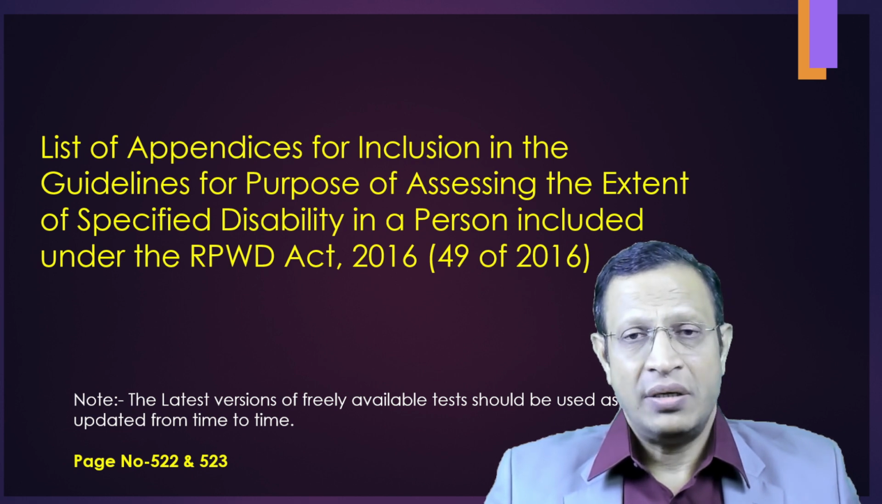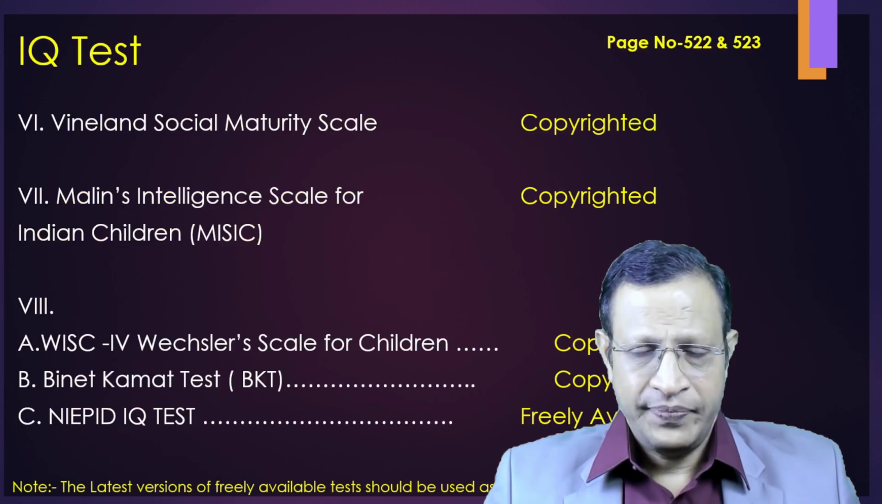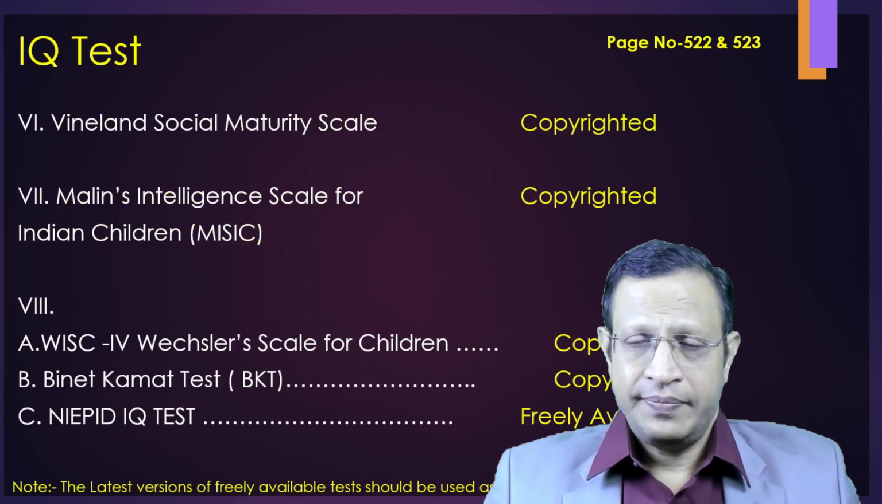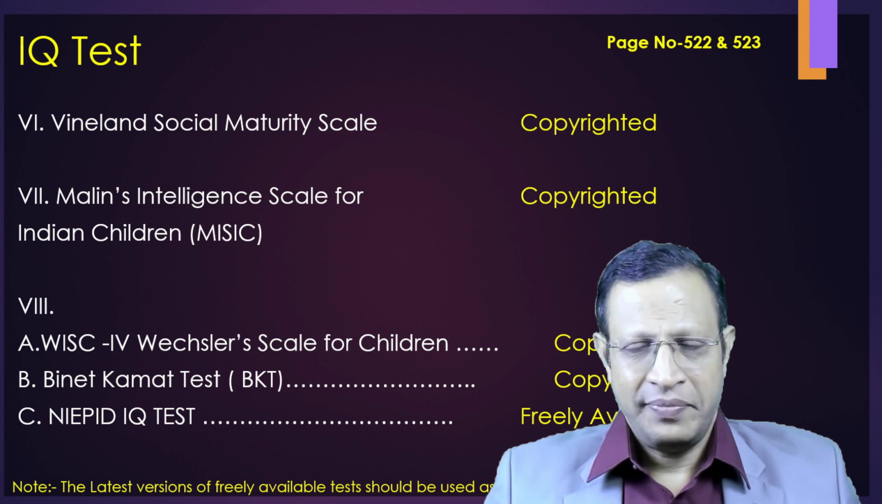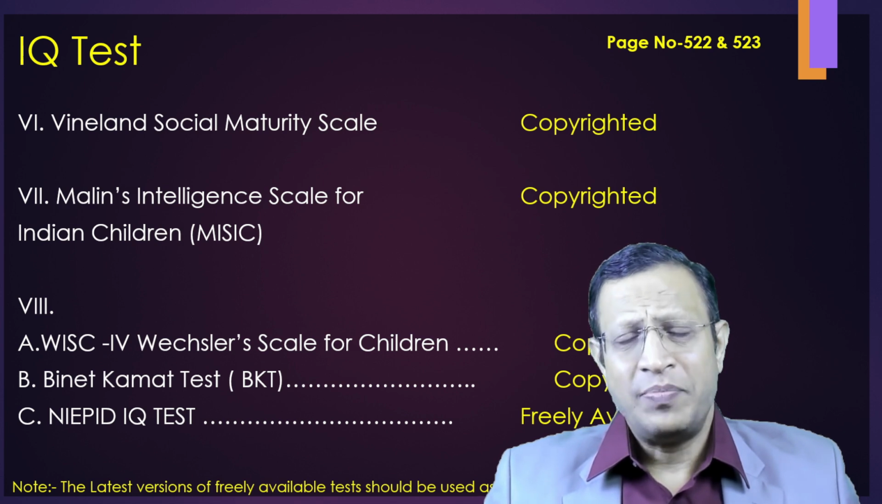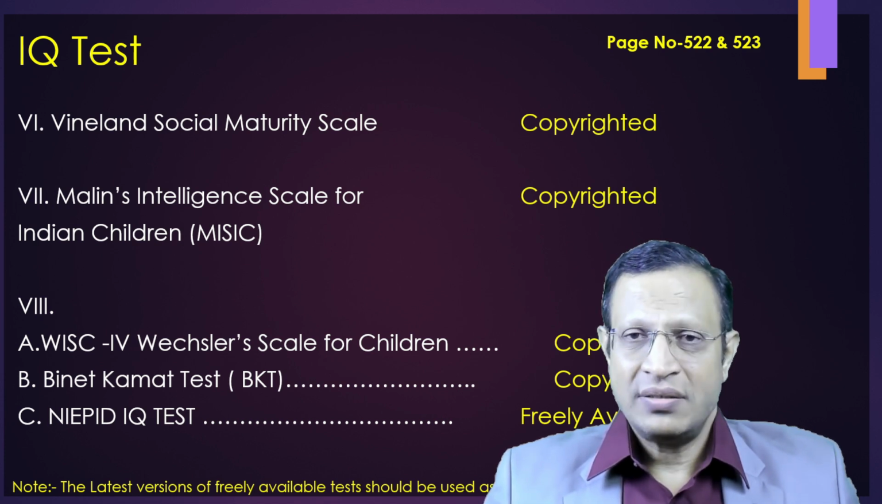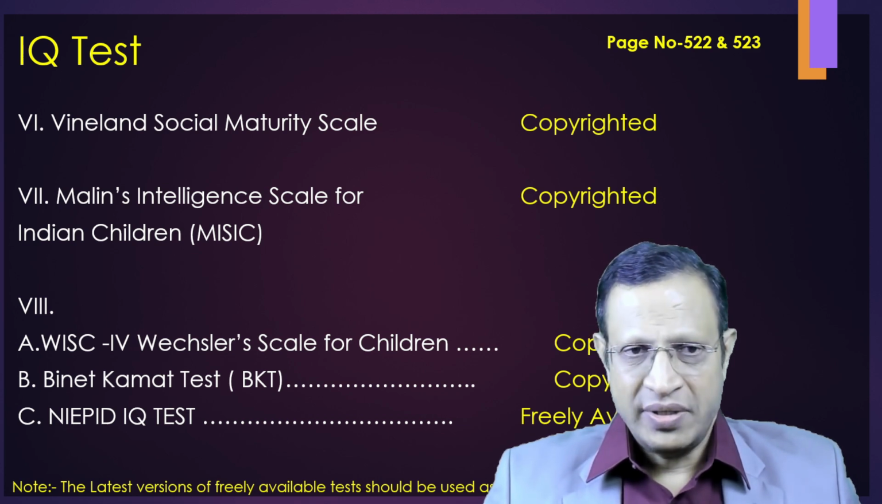They also mentioned which tools are available freely and which are copyrighted. And this notification was done under the Rights of Persons with Disabilities Act of 2016. The IQ test is mentioned on page numbers 522 and 523. I am giving page numbers for a simple reason: the notification is around 800 plus pages. That means you would have to sit and search for where this IQ test is and how to do it. Hence, I am giving the page numbers.